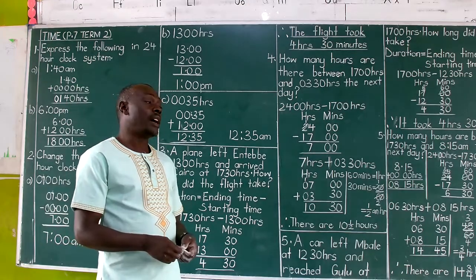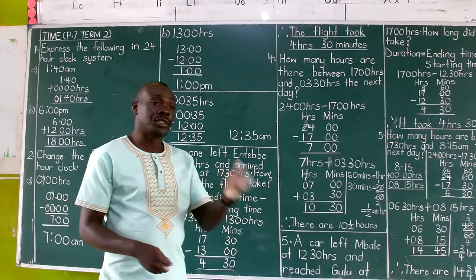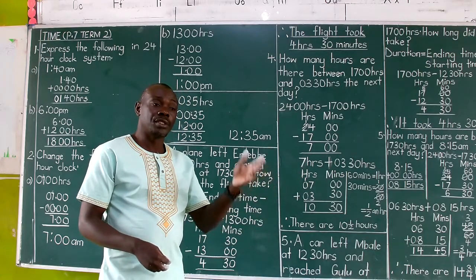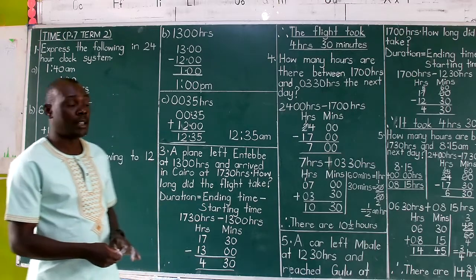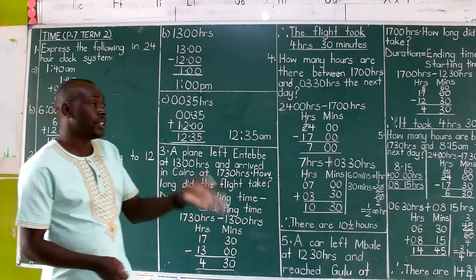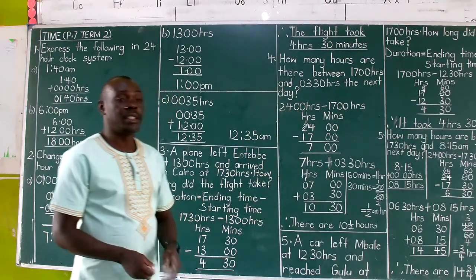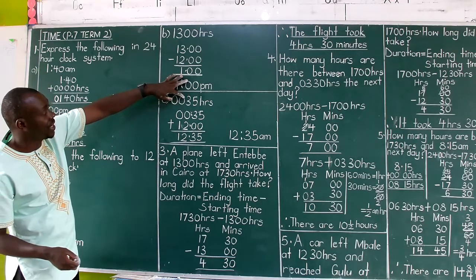So midnight means 0000, 4 zeros, in the 24-hour system. In a 12-hour system, that's 12 midnight. So do we sense the 2 zeros here?